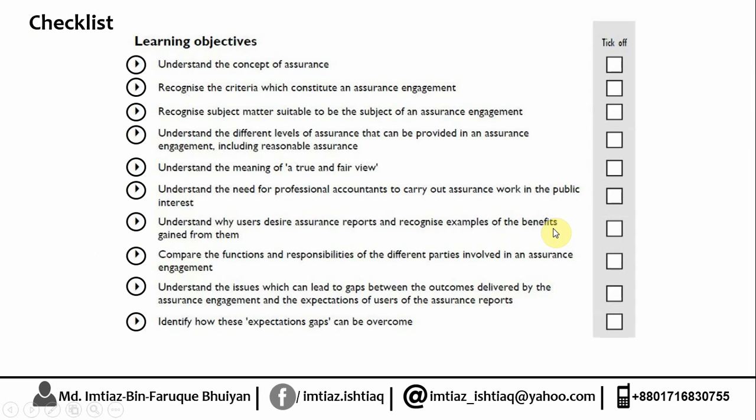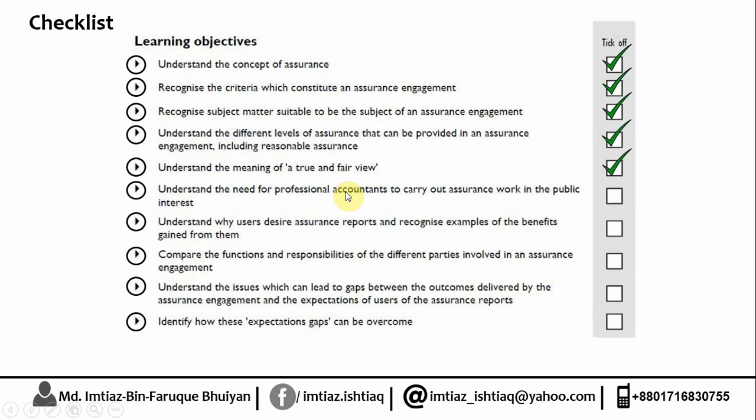So now let's move on to the checklist. Understand the concept of assurance. We did, yes, we did it. Recognize the criteria, we did that. Recognize the subject matter, we did that. Understand the different levels of assurance, we did that. A true and fair view, we did that.